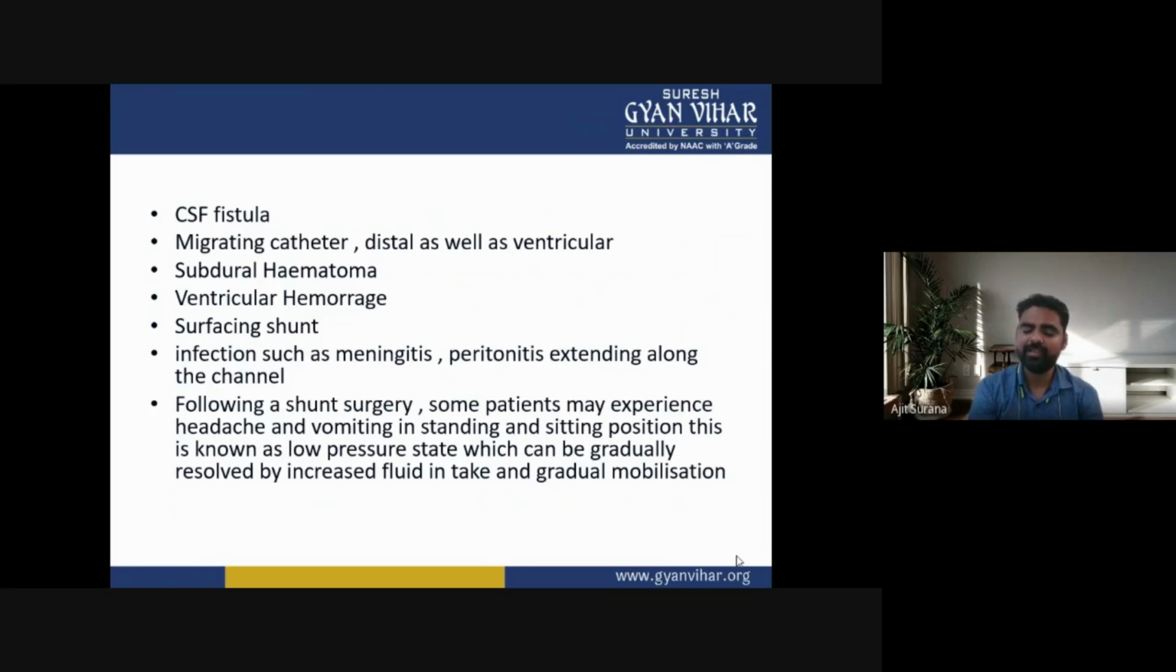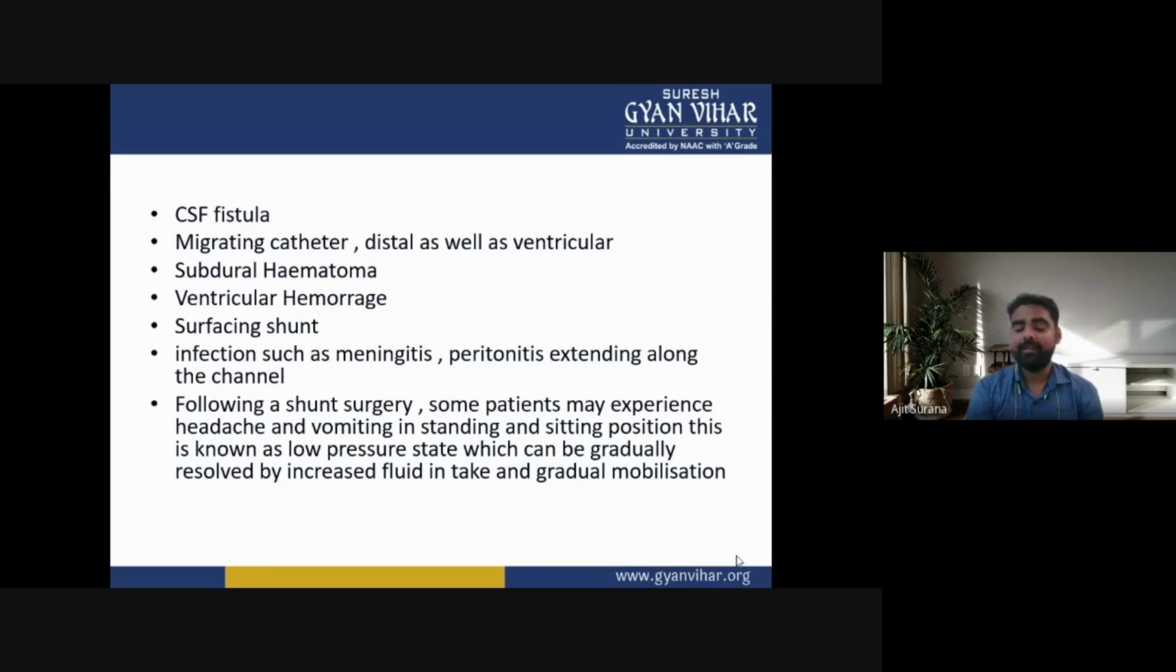Following a shunt surgery, some patients may experience headache and vomiting in standing and sitting position. This is known as a low pressure state, which can be gradually resolved by increased fluid intake and gradual mobilization.